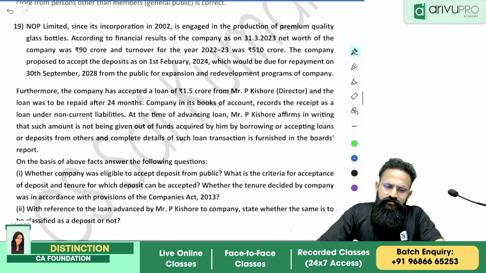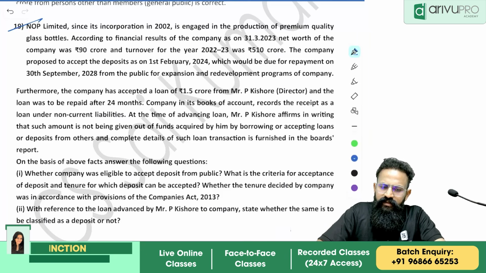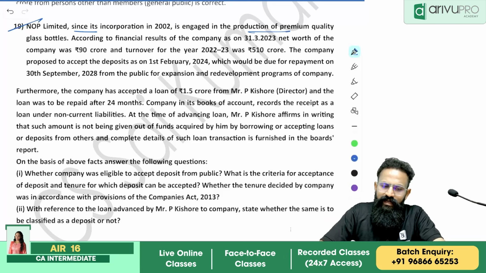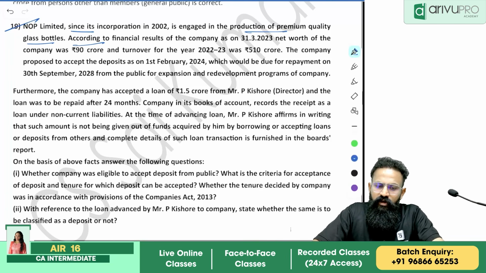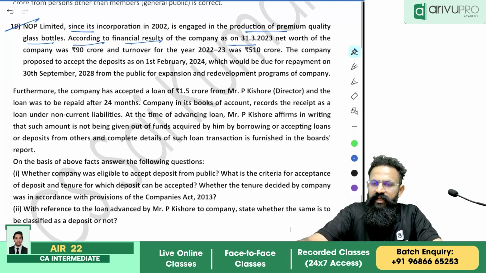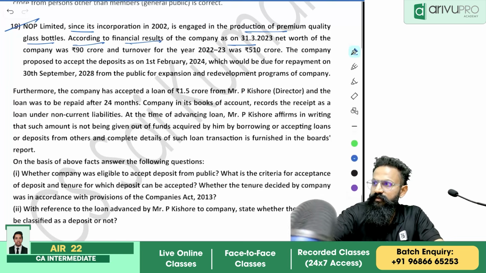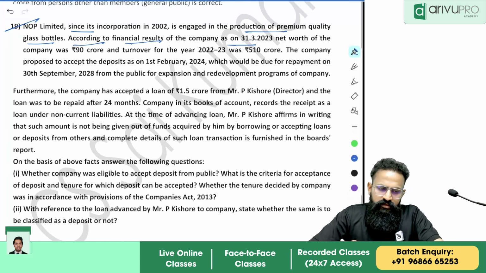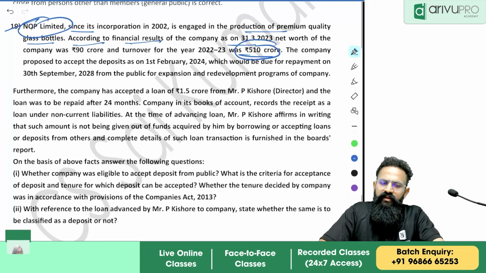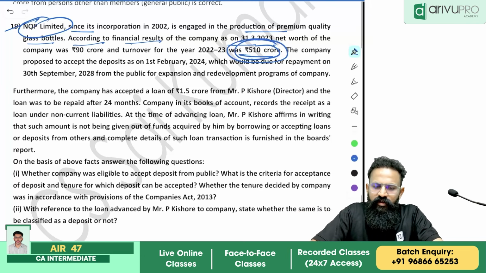Okay, next one. NOP Limited, since its incorporation in 2002, is engaged in the production of premium quality glass bottles. According to the financial results of the company as on 31st March 2023, the net worth of the company was 90 crore and turnover for the year was 510 crore. Public company having a turnover of 500 crore, so it is an eligible company.